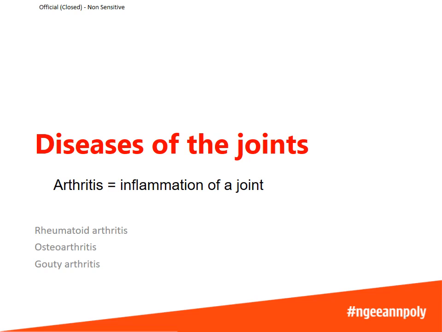In this section, we'll be looking at diseases of the joints. Here we'll be looking at arthritis, which means the inflammation of a joint, and we'll look at three types of arthritis: rheumatoid arthritis, osteoarthritis, and gouty arthritis.